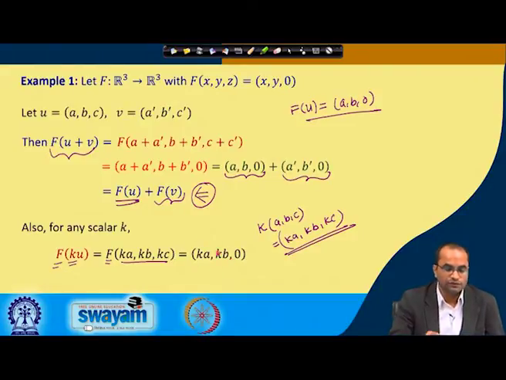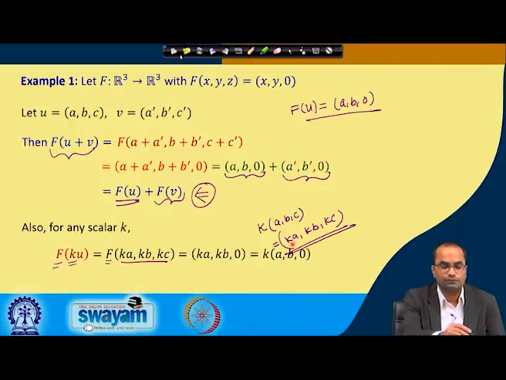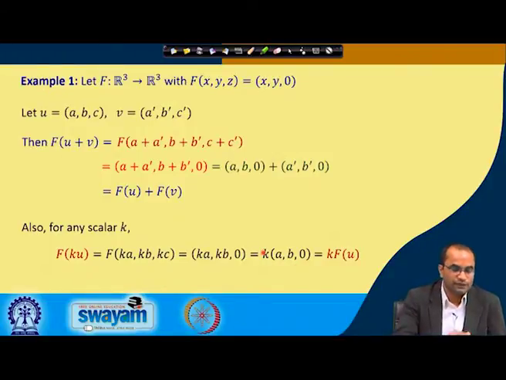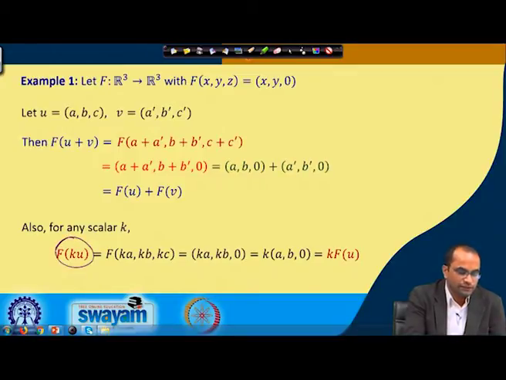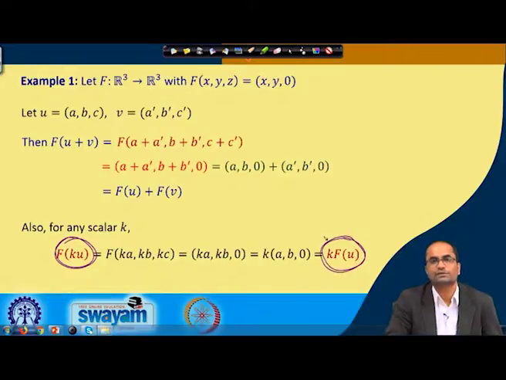Again, we will use the idea which was used earlier for the addition. Out of (ka, kb, 0), we can take k outside, giving k times (a, b, 0), and this is nothing but k times f of u. So, what we have checked here is the second property, that when we apply f on k u, we get k times the function value at u.